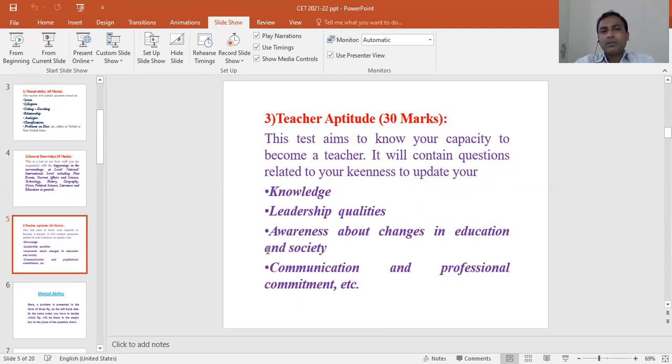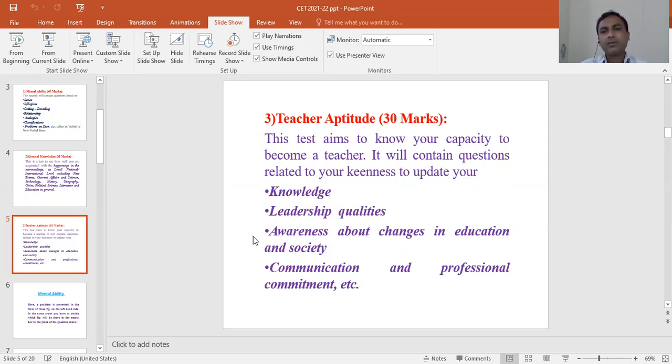So the qualities you must have to become a teacher will be included in this teacher aptitude. It will contain questions related to your keenness to update your knowledge, leadership qualities, awareness about the changes in education and society, communication and professional commitment, etc. So these are the three sections where questions will be asked.